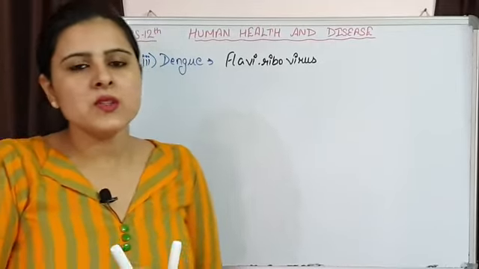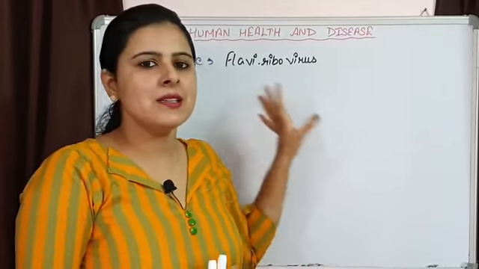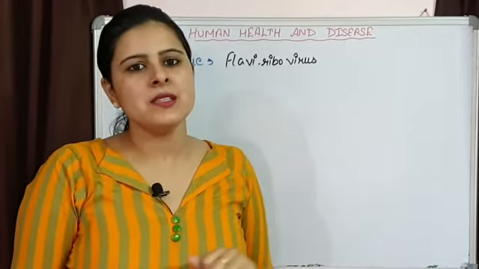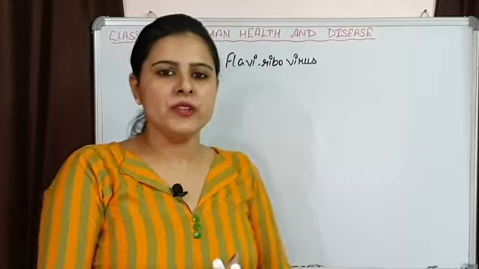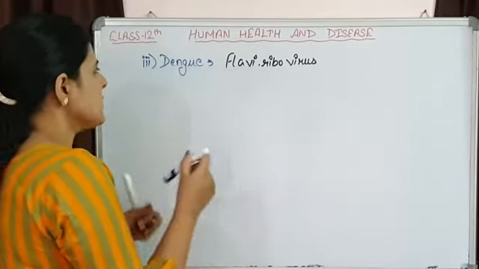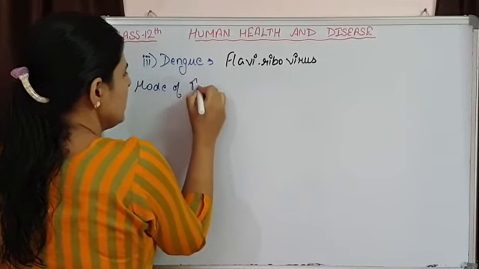Now one thing is common between chikungunya and dengue, that is the organism helping in the mode of transmission, which means the Aedes aegypti mosquito is also responsible for transmission of dengue.